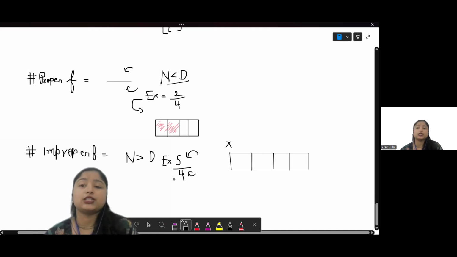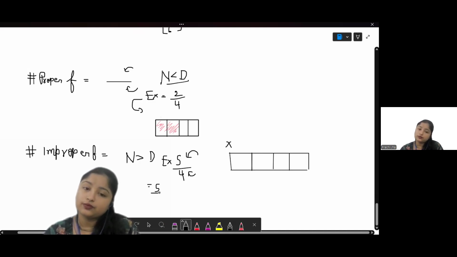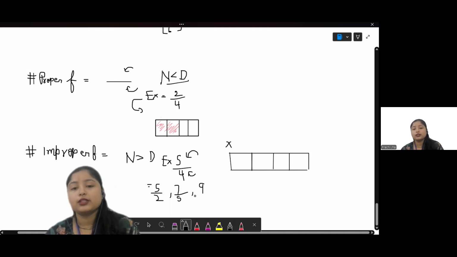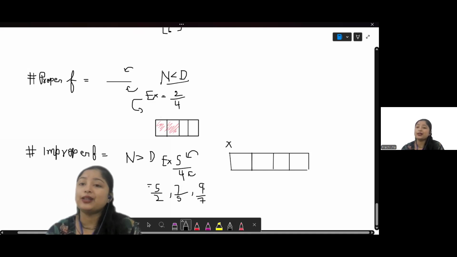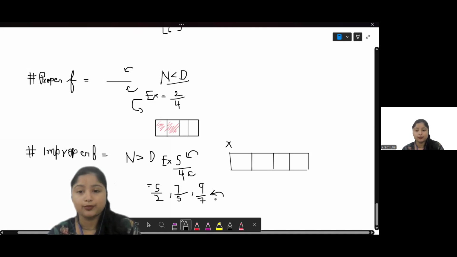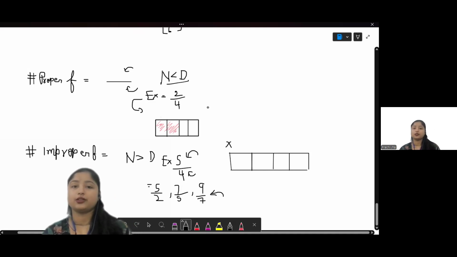With more examples, you can create anything like 5 over 2 or 7 over 5 or 9 over 7. In all these examples of fractions, you have noticed that the numerator is greater than the denominator, which is practically not possible. Is it though? But we will study about it later. But right now, you know that it's practically not possible, right? That is why it's an improper fraction.